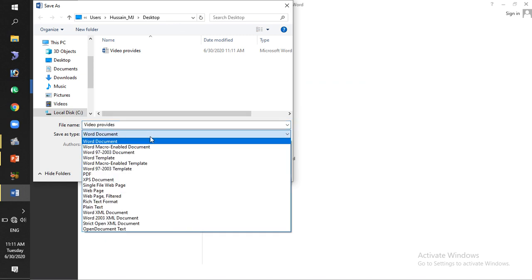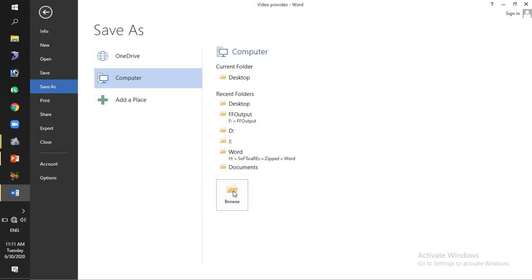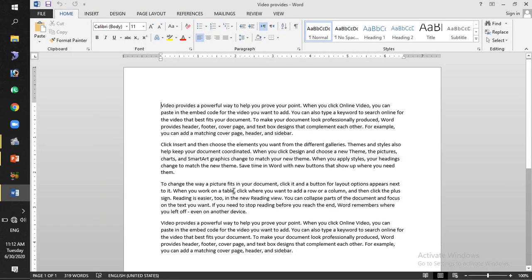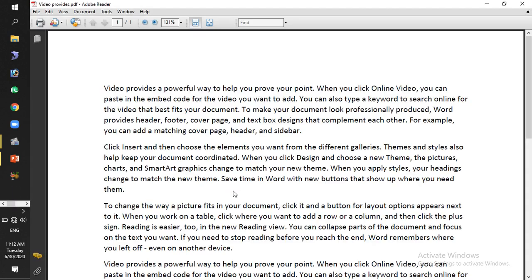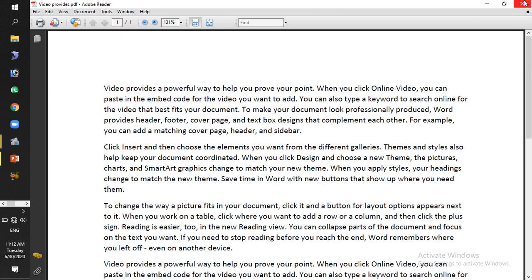Now you can see there are different types like PDF, Word template, etc., and XPS document. I have to convert this into a PDF file. So select PDF and then just click on the Save button. Your file will be saved in PDF format. Now you can see our file is converted into PDF format.